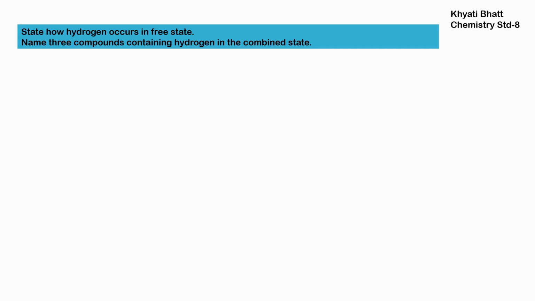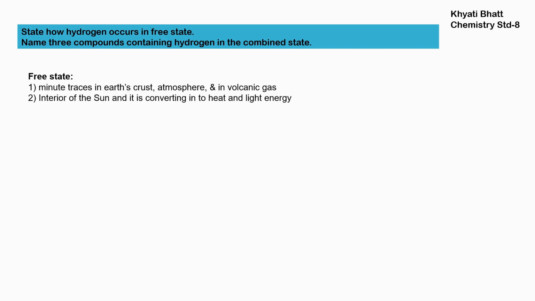State how hydrogen occurs in free state. Name 3 compounds containing hydrogen in combined state. So in free state, hydrogen occurs in Earth's crust, atmosphere and in volcanic gases. It is also present in the interior of the sun, where it is converted into heat and light energy.